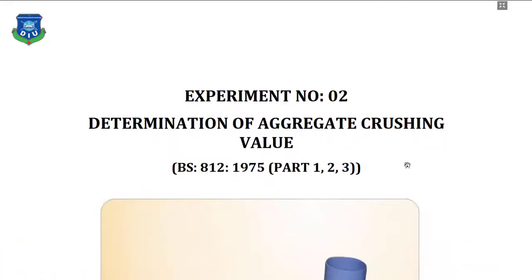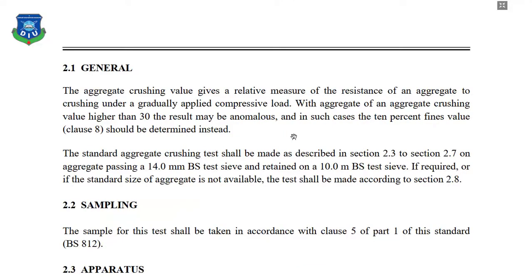Now we learn about aggregate crushing value. So this is our second experiment. So let's know what is aggregate crushing value. Actually, the aggregate crushing value gives a relative measure of the resistance of an aggregate to crushing under a gradually applied compressive load. So actually, what is the difference between aggregate impact value and aggregate crushing value?